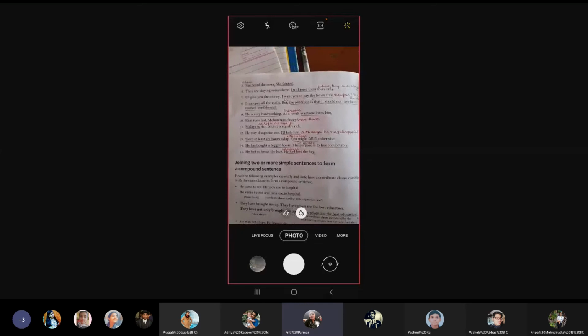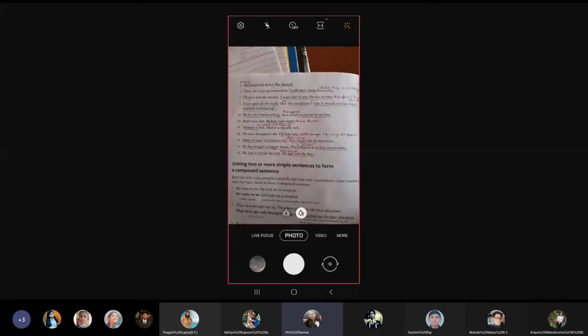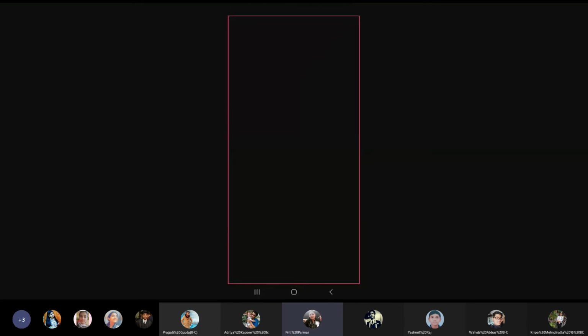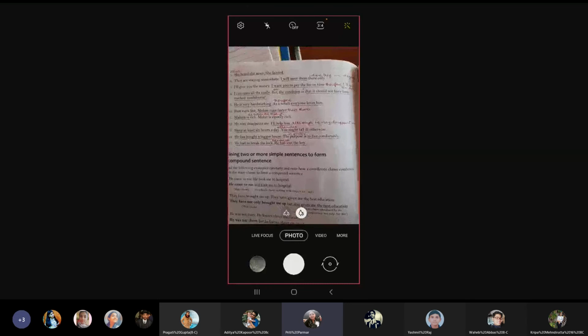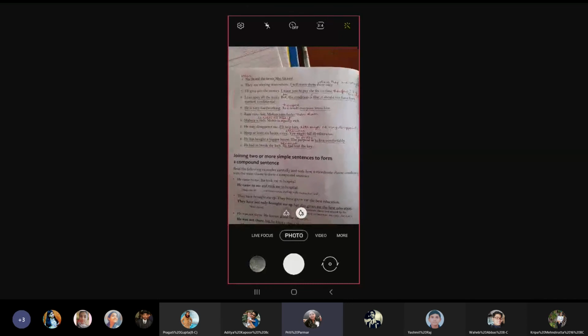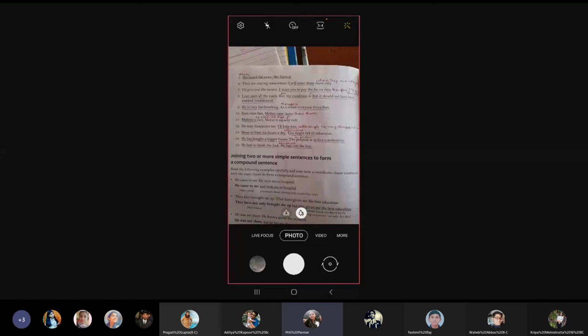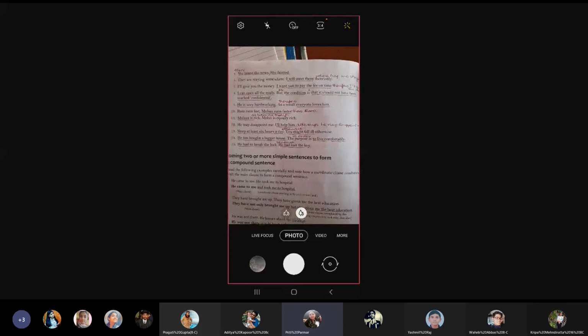Number 14, he has bought a bigger house. The purpose is to live comfortably. Answer: he has bought a bigger house in order to live comfortably. I repeat, he has bought a bigger house in order to live comfortably. Number 15, he had to break the lock. He had lost the keys. Answer: he had to break the lock because he had lost the key.